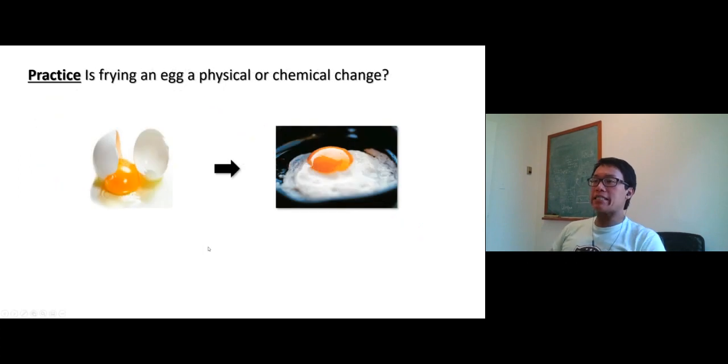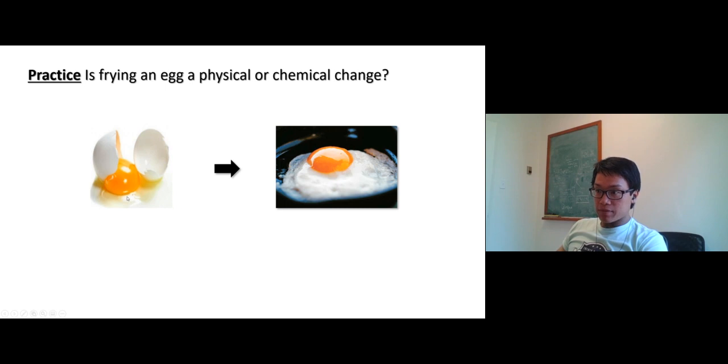All right, let's try. Let's guess real quick. Is frying an egg a physical or chemical change? This is actually a chemical change. It's easy to see right here. The property has changed tremendously.